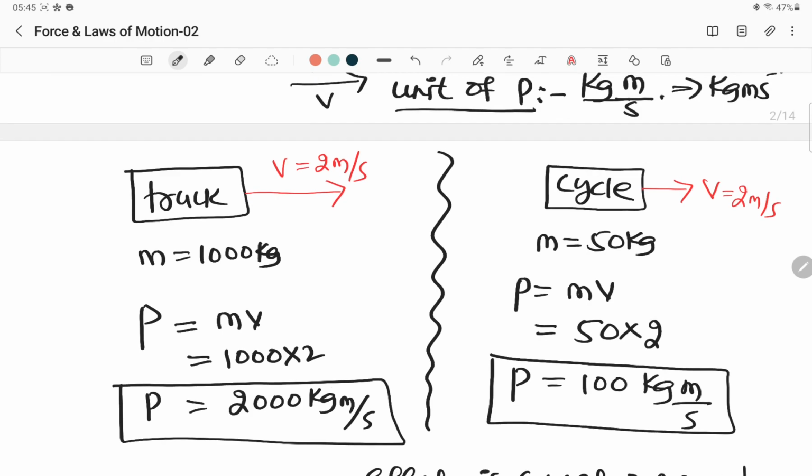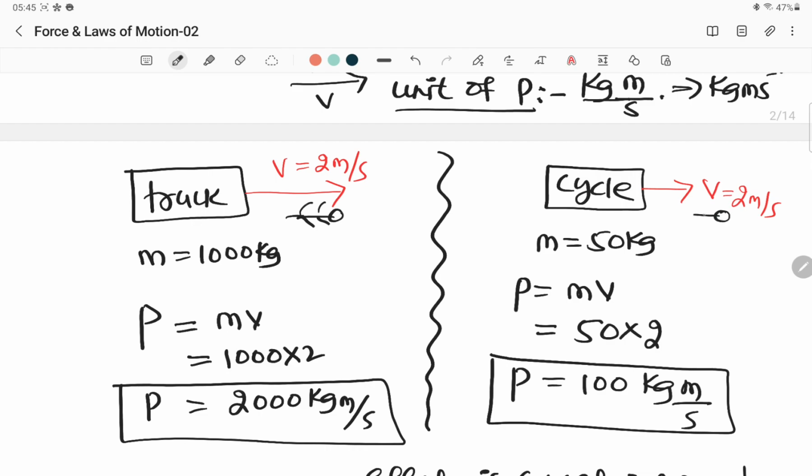Okay. Now look at this. 2 meter per second means it's moving very slowly. A truck passes over a person very slowly. For example, there is a person here. He is lying on the road. All right, he is lying on the road, and this truck goes very slowly over this person. What will happen to this person? This person will die or not? Definitely he will die. All right.